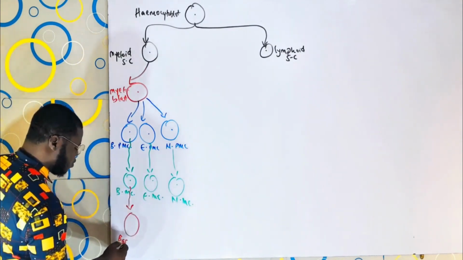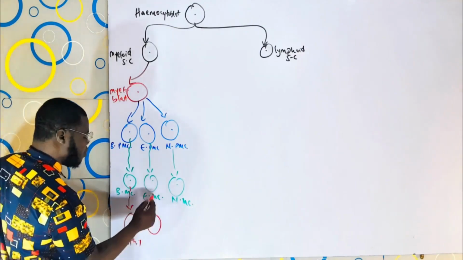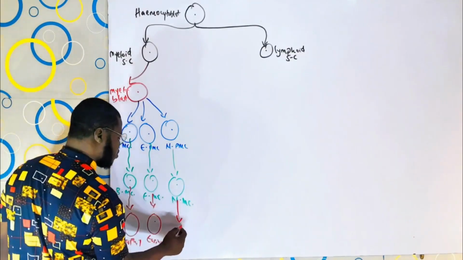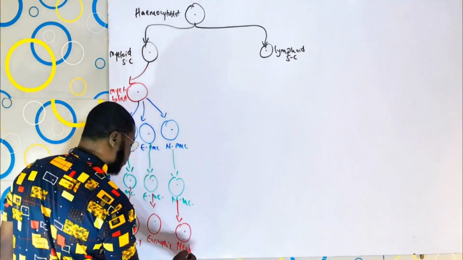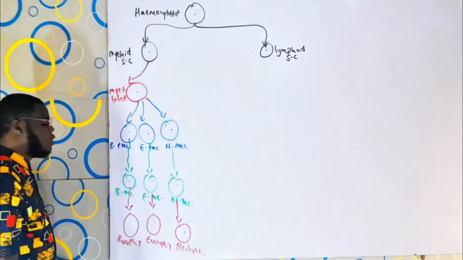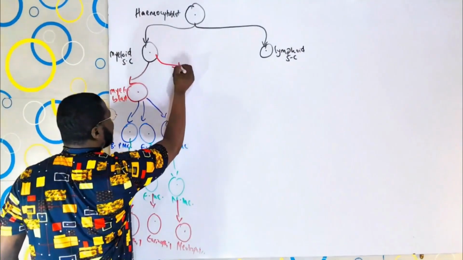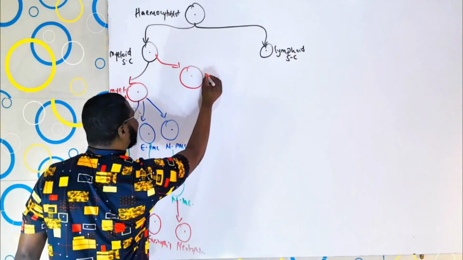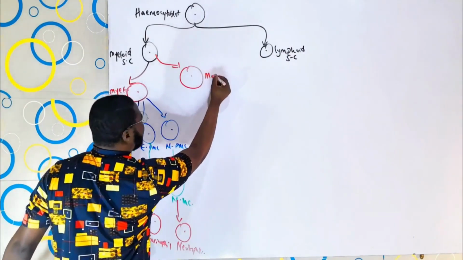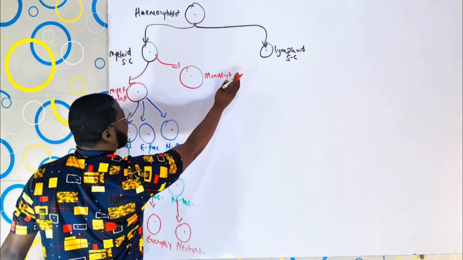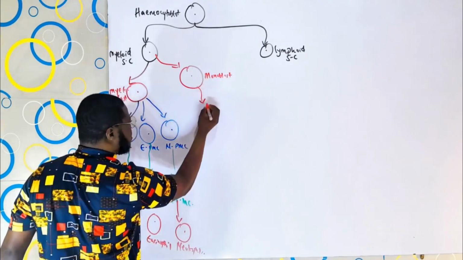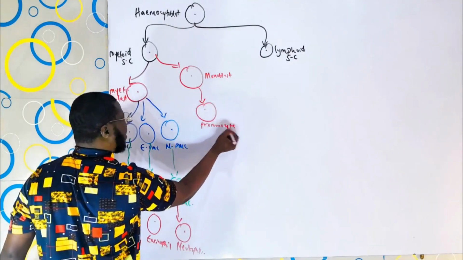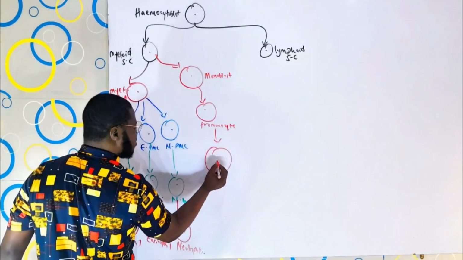So we have your basophil, you have your eosinophil, and you have your neutrophils. Cool. Now, if you want to make another type of cell called the monocyte, it creates a different cell entirely, and that is the monoblast. And after that, the monoblast changes to become the promonocyte. And finally, it becomes monocyte.